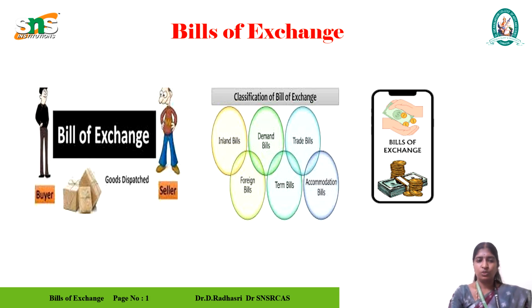Before that, we want to know what business and trade are. Business is a connection between a buyer and a seller. Trade is also the same thing. In a bill of exchange, there should be two persons, the seller and the buyer. Who is the seller? The owner of the goods is the seller. The buyer is the one who is going to buy a particular product.